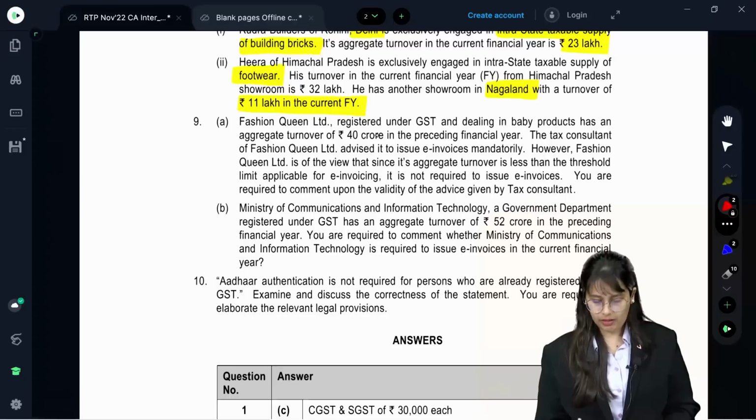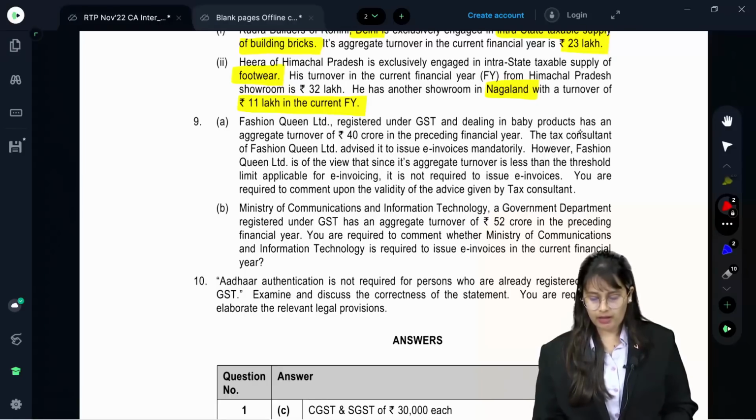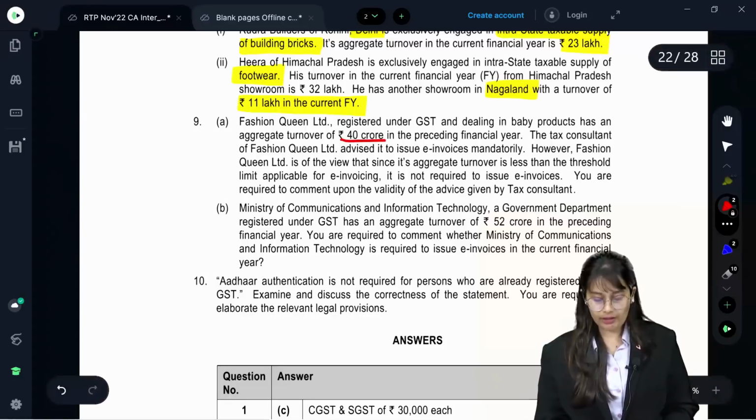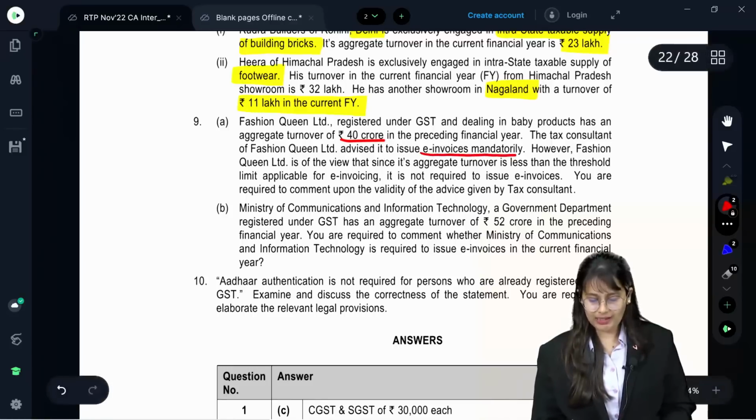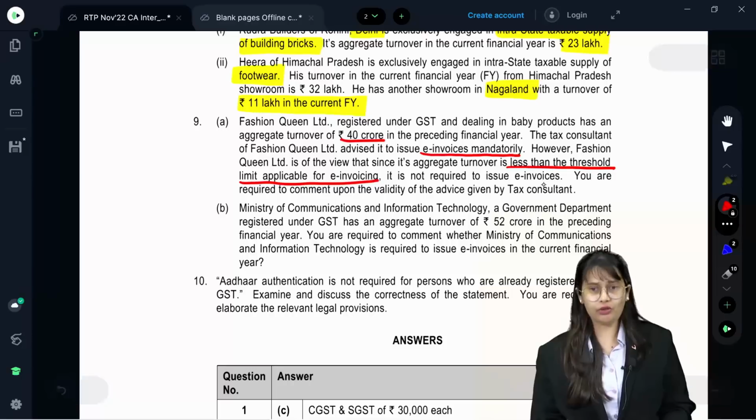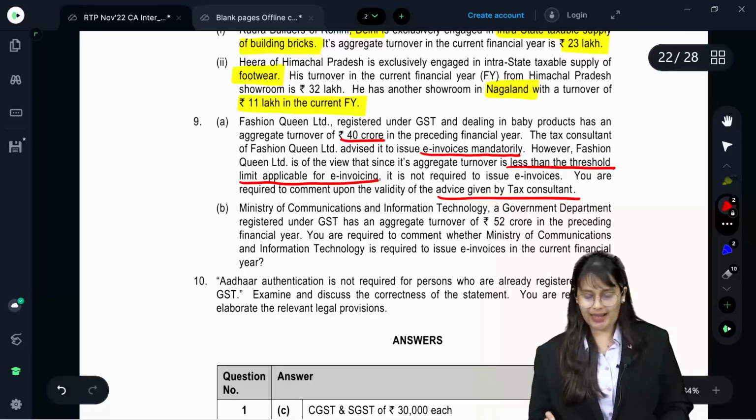Fashion Queen Limited, registered under GST and dealing in baby products, has an aggregate turnover of 40 crore in the preceding financial year. The tax consultant of Fashion Queen Limited advised it to issue E-invoices mandatorily. However, Fashion Queen Limited is of the view that since aggregate turnover is less than threshold limit applicable for E-invoicing, it is not required to issue E-invoice. You are required to comment upon the validity of advice given by tax consultant.